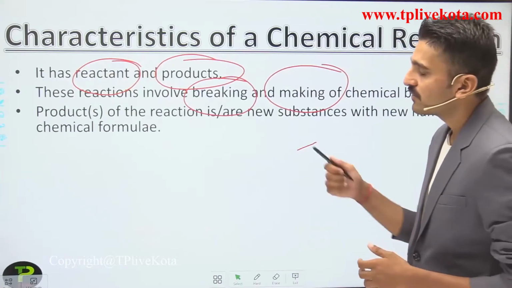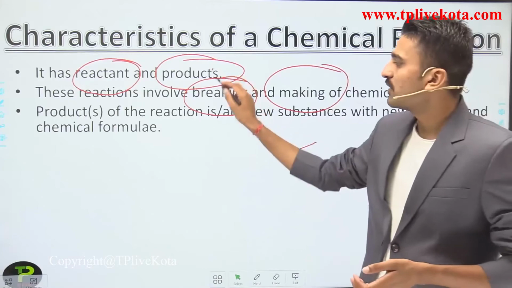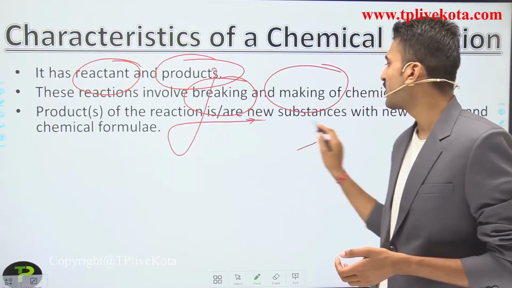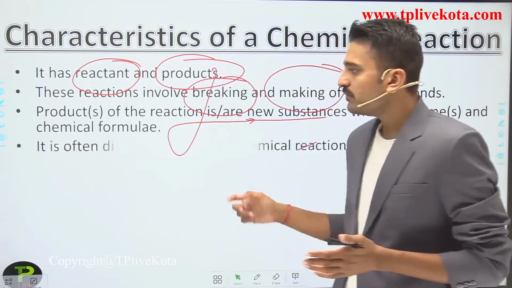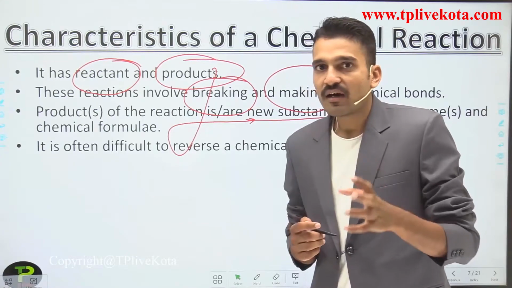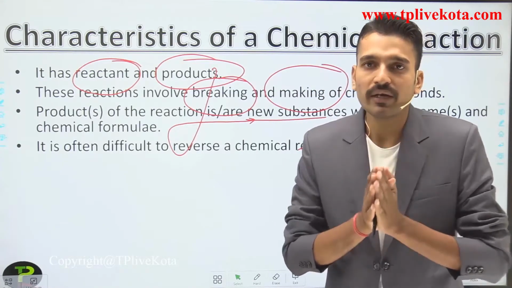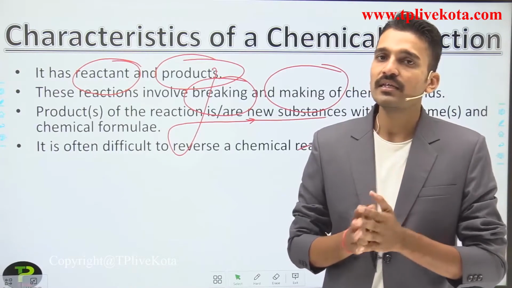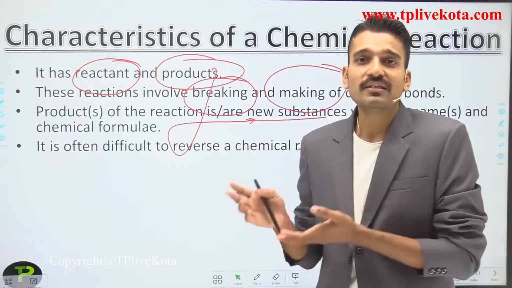Moving to the third point, products are the new substances that are formed in any chemical reaction. Now, a very important point: chemical changes are irreversible. Chemical changes are permanent. If I'm talking about chemical change, I'm talking about the chemical reaction, because of which the chemical change has occurred.